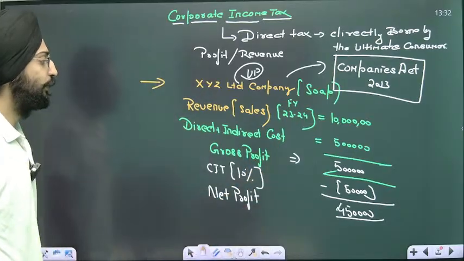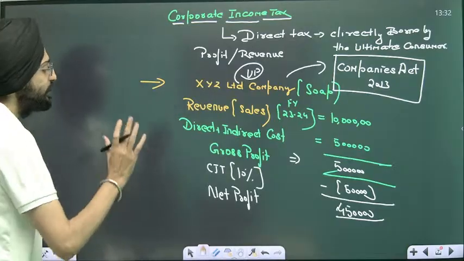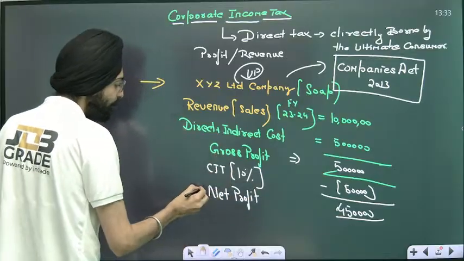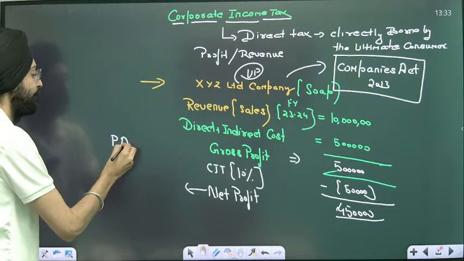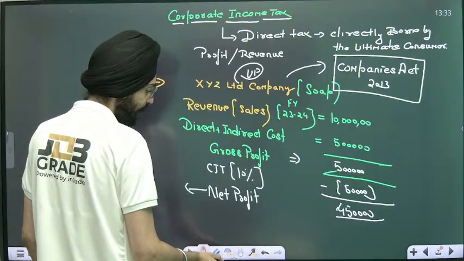Once you deduct this 50,000, it will come out to be 4 lakh 50,000. That's your net profit. What's the other name of net profit? It's nothing but PAT, that is profit after tax.